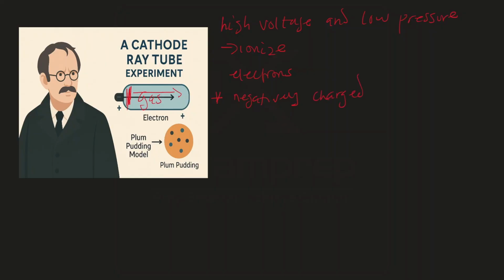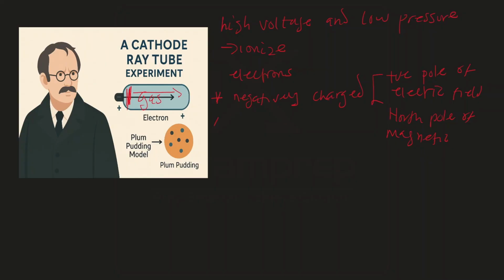He knew because these electrons were deflected towards the positive pole of an electric field, or towards the north pole of a magnetic field. Because they were deflected towards the positive pole of the electric field, it means that they are negatively charged, because you know that opposite charges attract. So cathode rays or electrons are negatively charged.